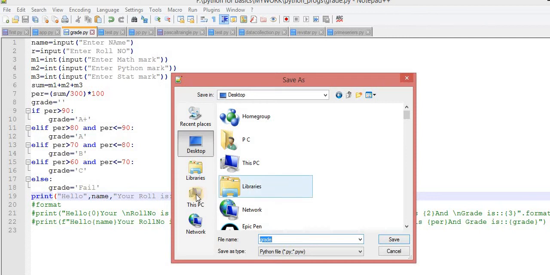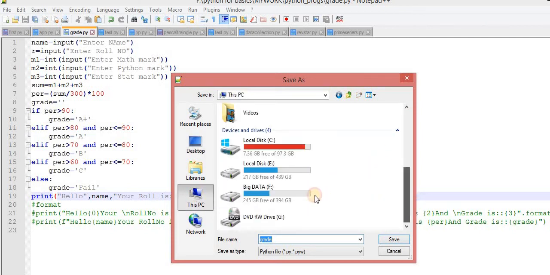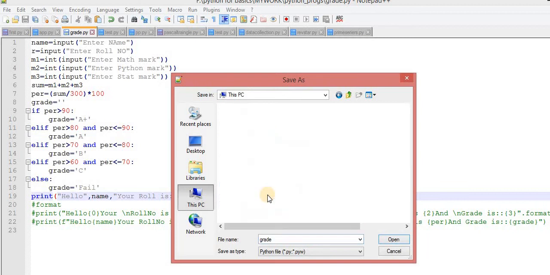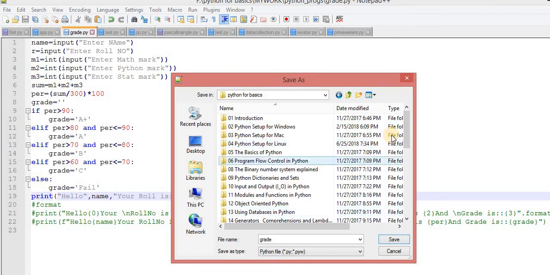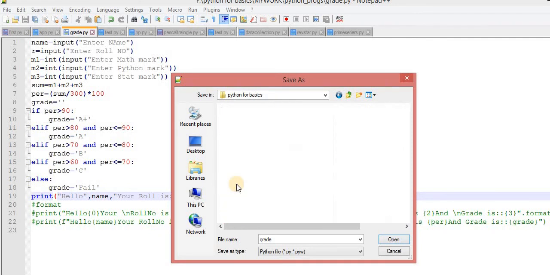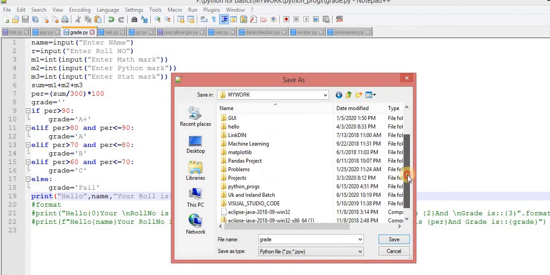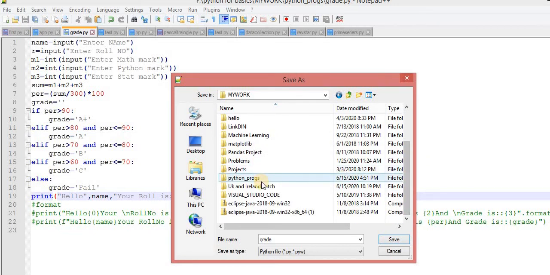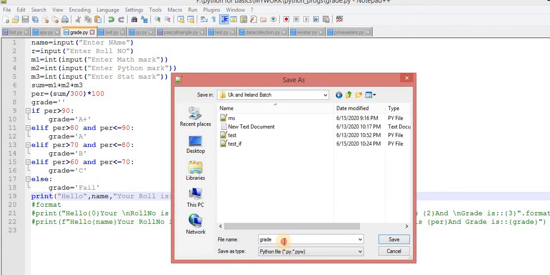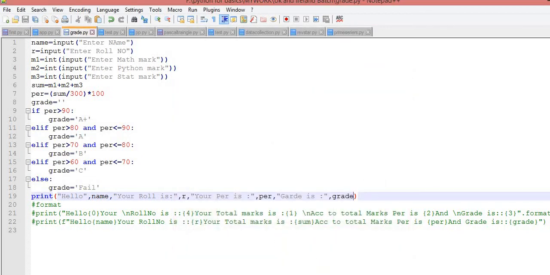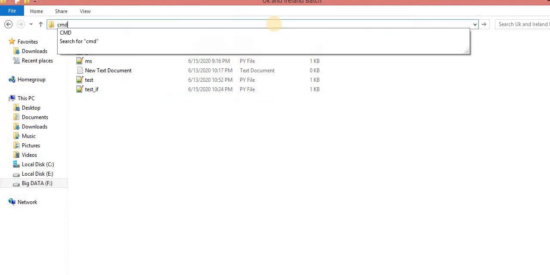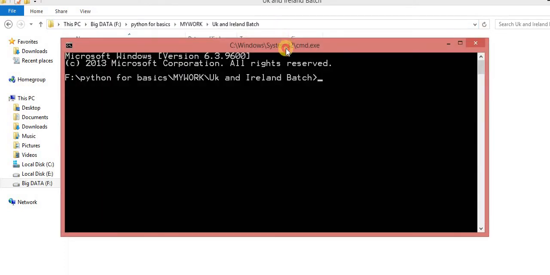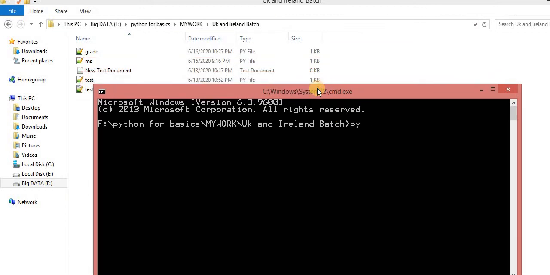This PC, inside it F, Python basics, then my work, and inside my work, this one. I am saving it as grade.py. Now for running it, cmd. Now for running this, py grade.py.